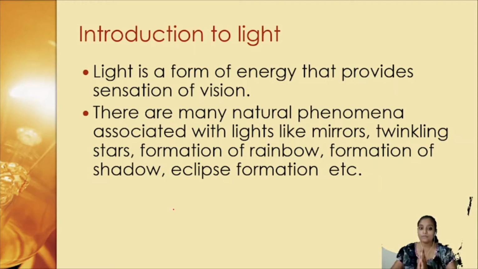We are able to see objects around us because of the presence of light only. If there is no light, imagine that you have entered a dark room. Can you see objects around you? Definitely not. So light plays a very important role for us to see things. Our vision is because of light energy.